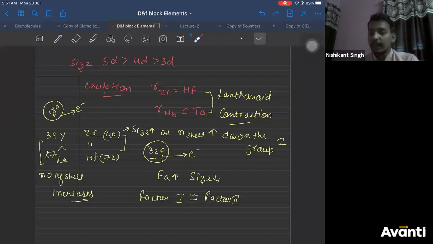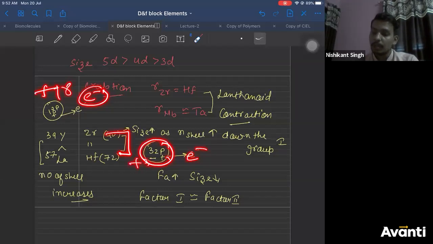So what is the factor here? As you go down the group, size increases because number of shells increases. This we already know, right? But in a normal group, in the previous group, the atomic number was increasing by 18. So if 18 protons were attracting electrons, the force of attraction, let us say, was X, right? Here there are 32 extra protons which are added. So now the electron is attracted by 32 protons.